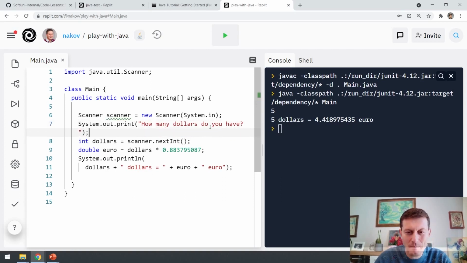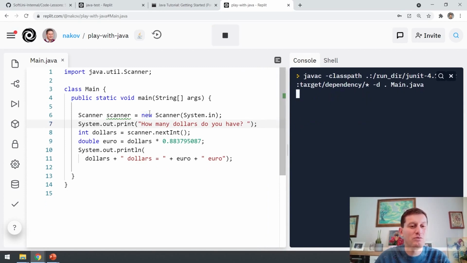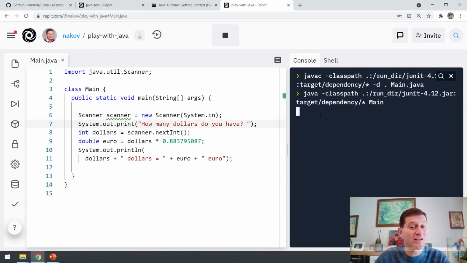Okay, and now when I run this program, it will first ask me, how many dollars do you have? And I said, I have $23. Okay, $23, this is 20.32 euro.